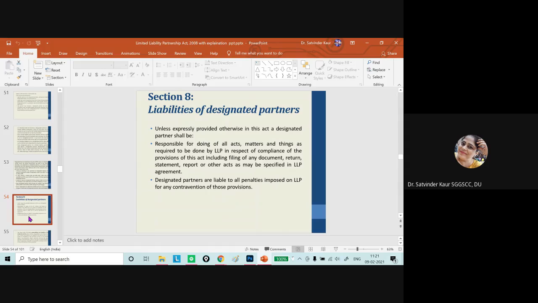Then on page number 383, liabilities of designated partner, section 8 is given. So it says that the designated partner is responsible for doing all acts, matters, and things as required to be done by LLP in respect of compliance of the provisions of this act, including filing of any document, return, statement, report, or other acts as may be specified in the LLP agreement.